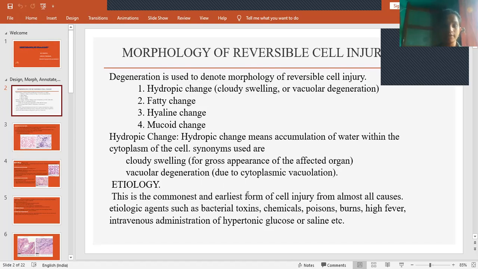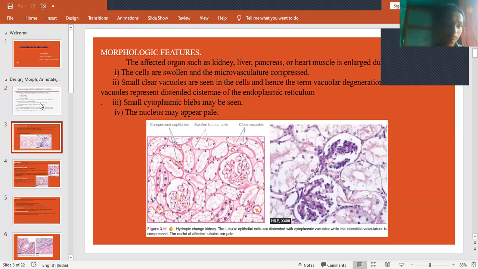And next is etiology. That means what are the reasons for hydropic change? This is the most common and earliest form of cell injury. It occurs due to bacterial toxins, chemicals, poisons, burns, high fever, and IV administration of hypertonic glucose or saline. So because of this, these kinds of changes will be seen. Clear?